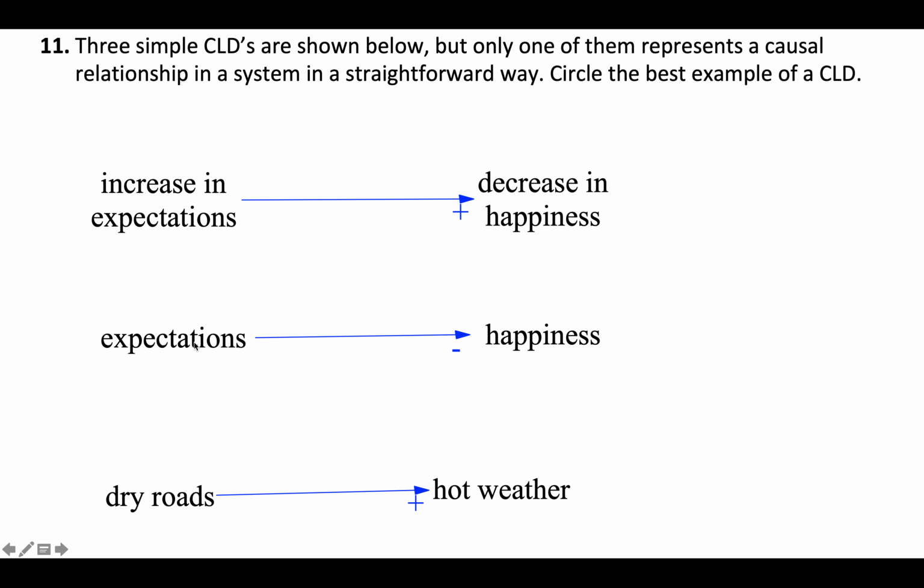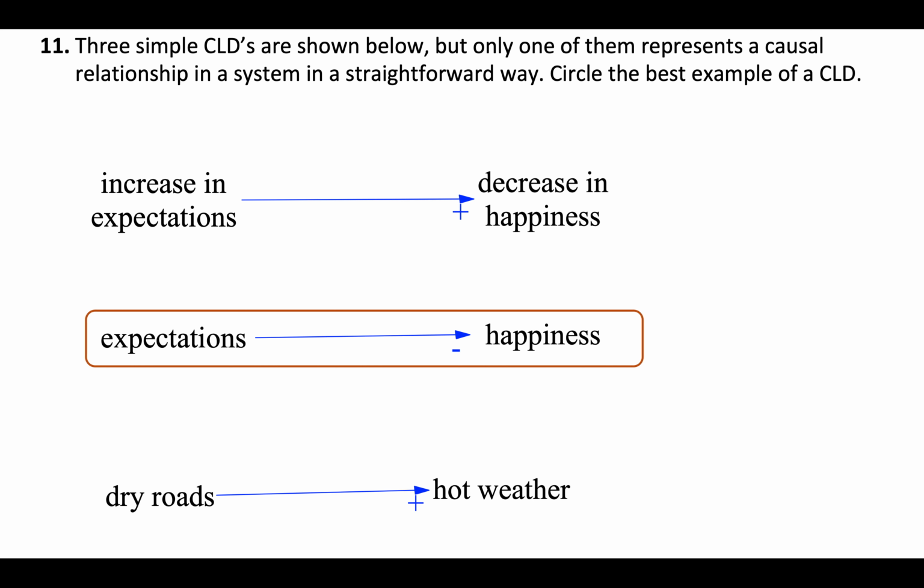So the only one we're left with is this one. So expectations, happiness, those are two nouns. And what's being modeled here is if your expectations go up. So if you have really high expectations, then this is modeling that you might have low happiness because you're always disappointed because your expectations are high. So if you increase your expectations, you might decrease your happiness because those expectations won't be met. Likewise, if you lower your expectations, you might increase your happiness. And so that's why there's a minus here. So that's the one we're selecting as the correct answer.